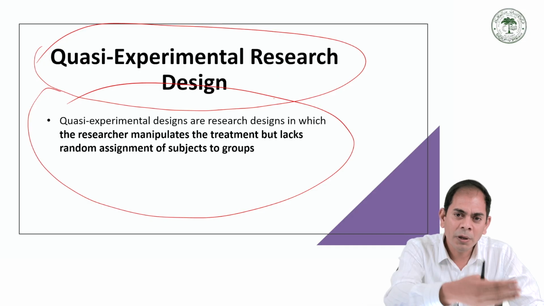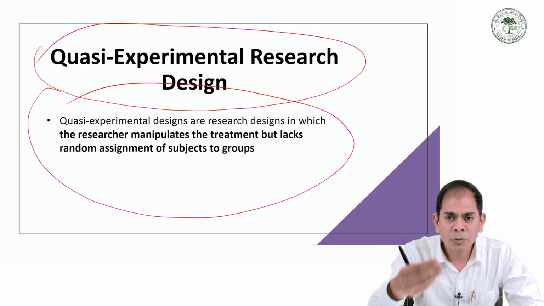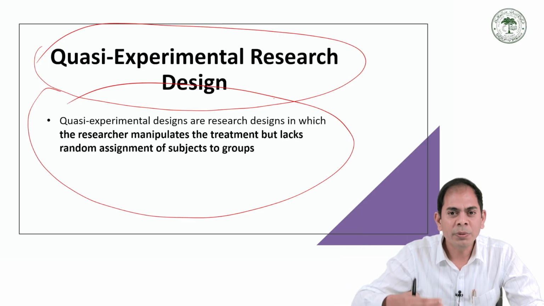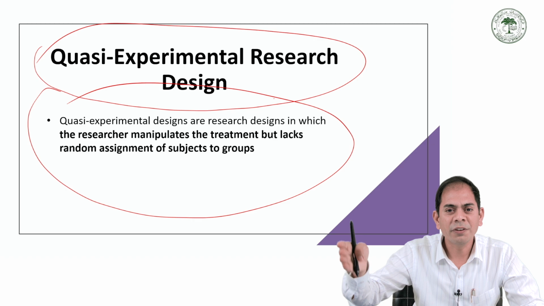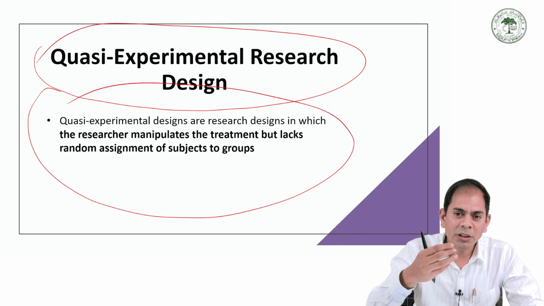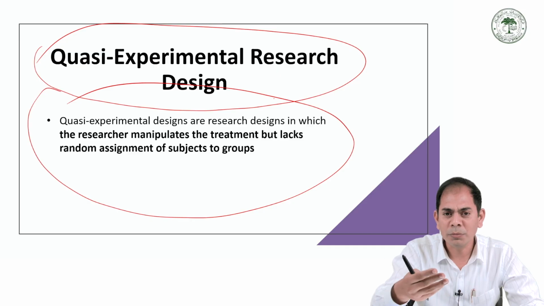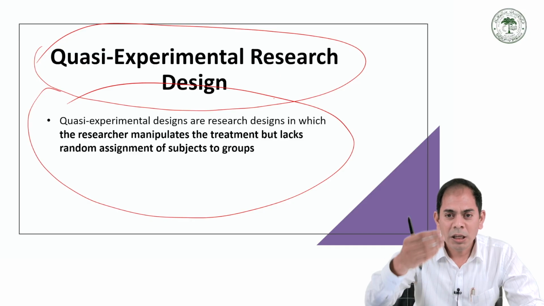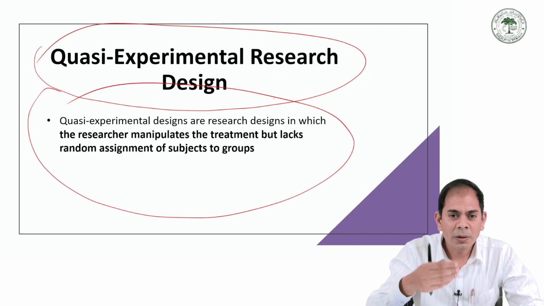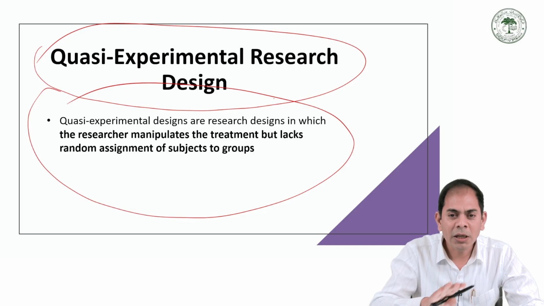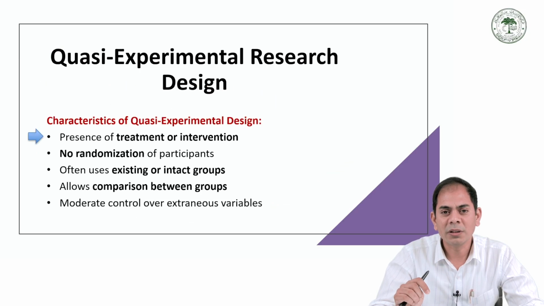The researcher gives the treatment or program to study its effect on the output variable, but participants are not divided into groups by a random scientific process. Instead, already existing groups are generally used, like classes, teams, and communities. In simple words, the researcher tries to conduct an experiment, but full random assignment of subjects is not possible. In that case we go for quasi-experimental research.